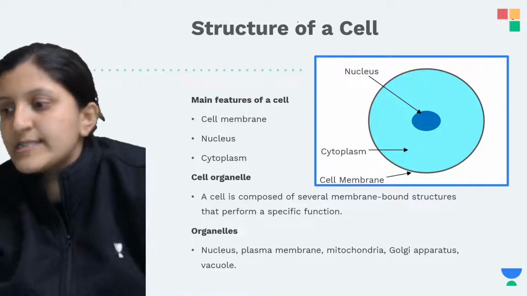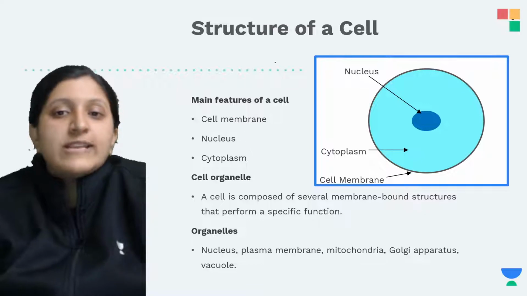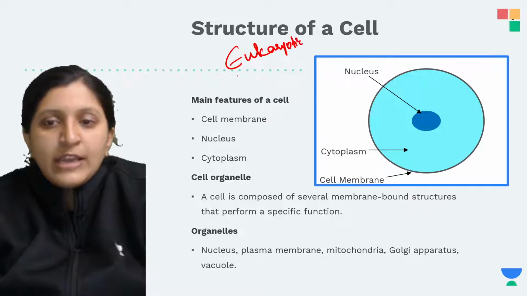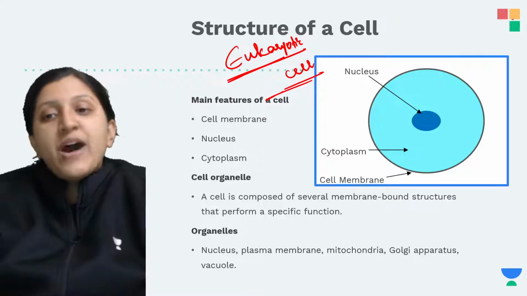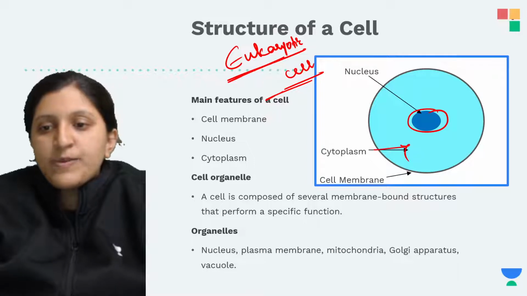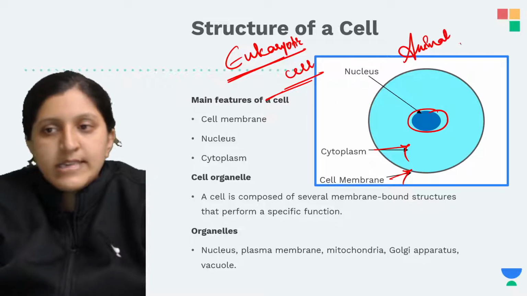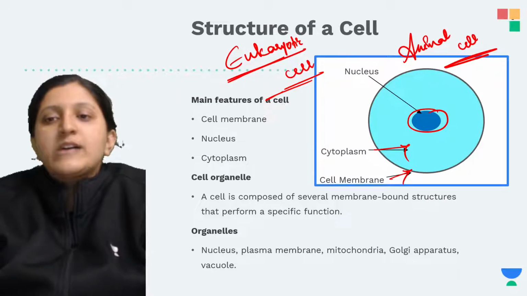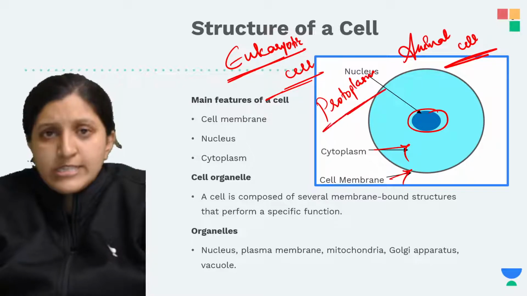So today we'll be discussing the cell organelles, especially in a eukaryotic cell. In a eukaryotic cell you can find a well defined nucleus. This one is the nucleus, this is the cytoplasm, and this is the cell membrane. What cell is this? This is an animal cell because there is no cell wall here. The cell membrane, nucleus and cytoplasm together make up the protoplasm.